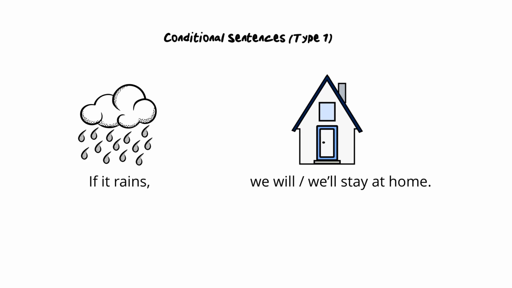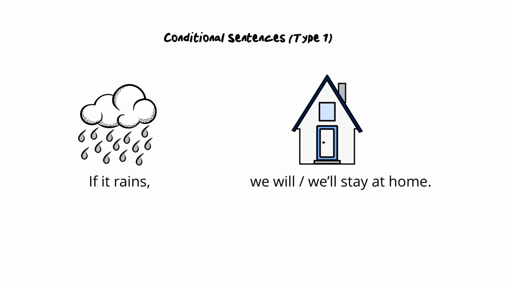Type 1 conditional sentences can be described as what-if sentences. Was ist wenn Sätze. They describe what can happen under certain circumstances or not. If we look at our example sentence, this means, what happens if it rains? Sure, we will stay at home.